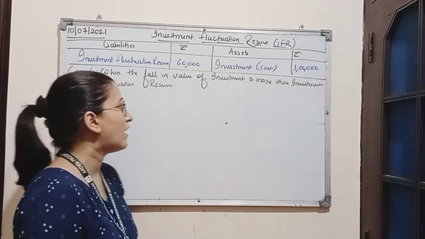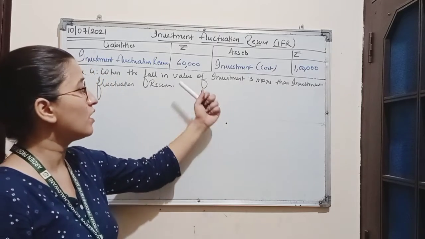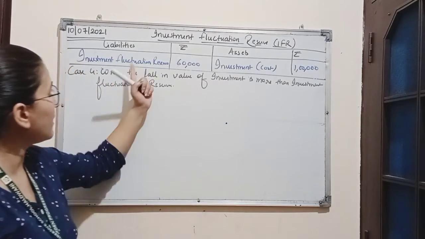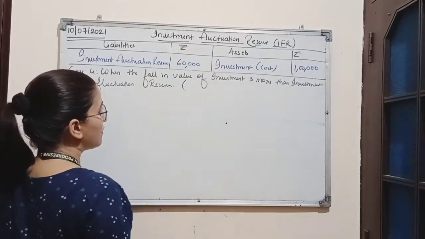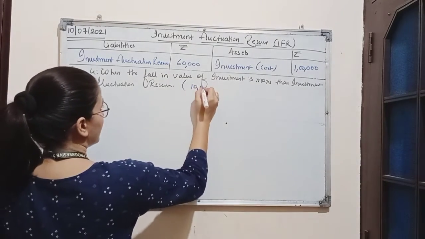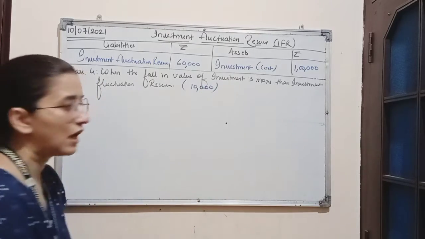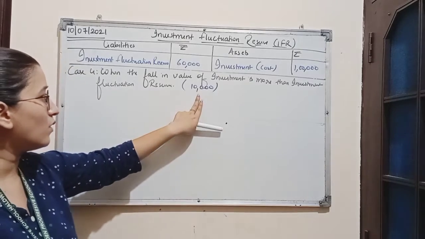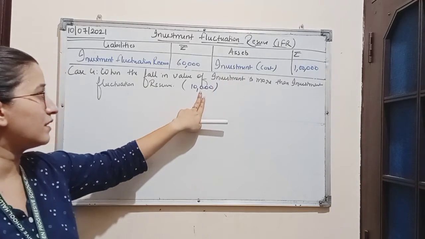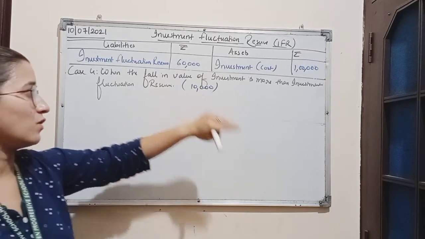So here the fall in value of investment, which is loss, is more than investment fluctuation reserve. Say the market value of investment is rupees 10,000. So now here we know the cost of investment is rupees 1 lakh, and now the value of this investment in the market is rupees 10,000.